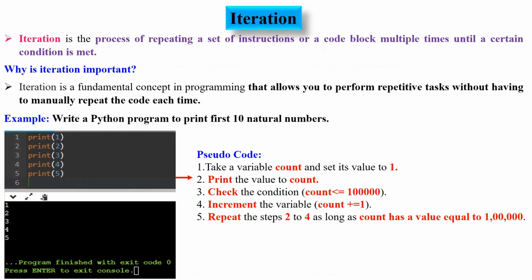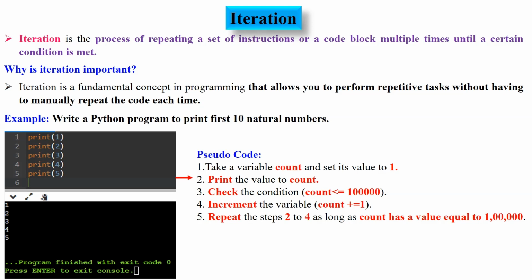In Python, iteration is the process of repeating a set of instructions or a code block multiple times until a certain condition is met. Why is iteration important? Iteration is a fundamental concept in programming that allows you to perform repetitive tasks without having to manually repeat the code each time. Now let's see an example.